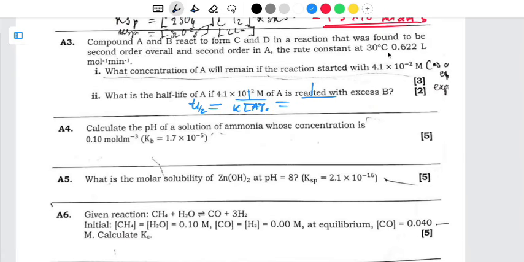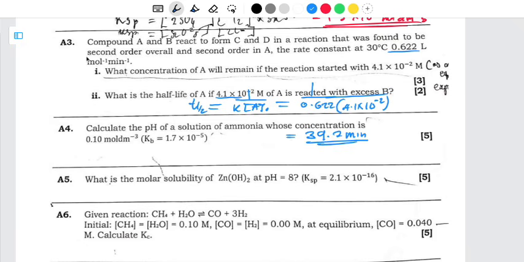The value of K is this one here, which is 0.622, then multiplied by the initial value of A, which is 4.1 multiplied by 10 to the power negative 2. So I just have to multiply this, then 1 divided by the answer which I'm going to get here. As a result, I'm going to get 39.2 minutes.